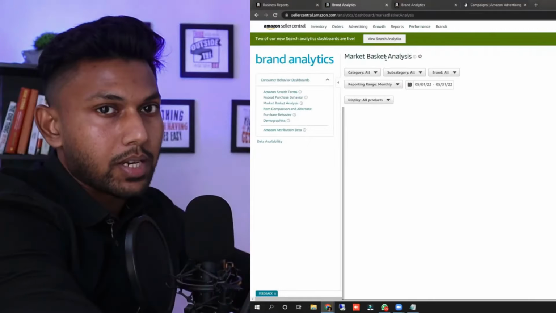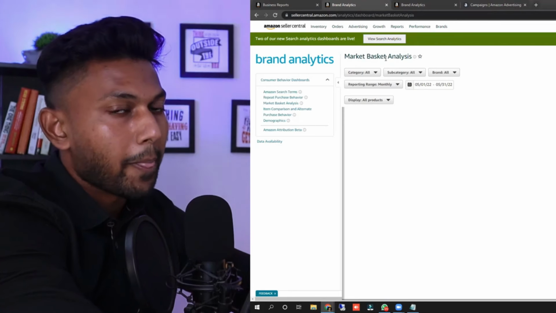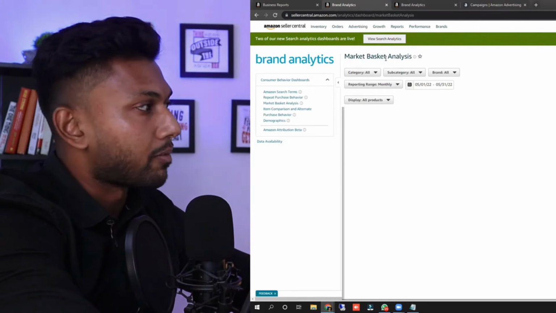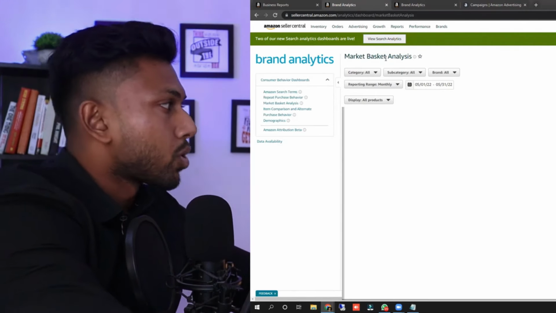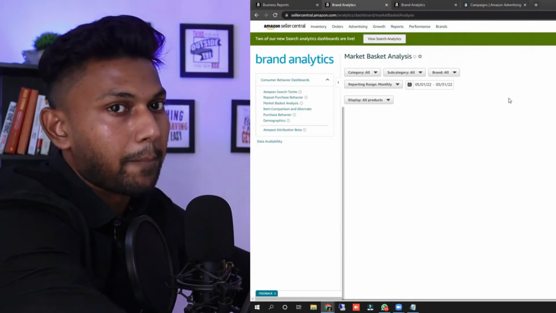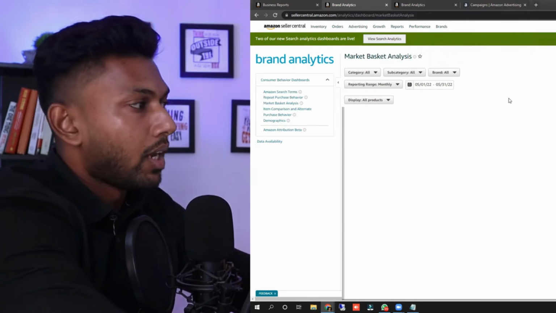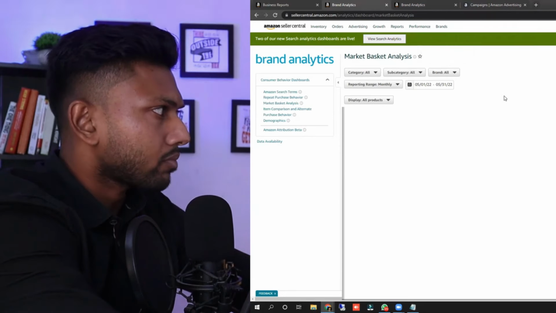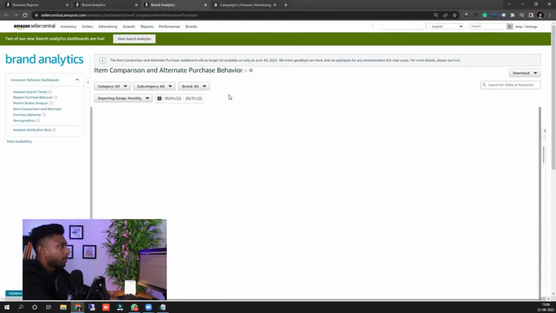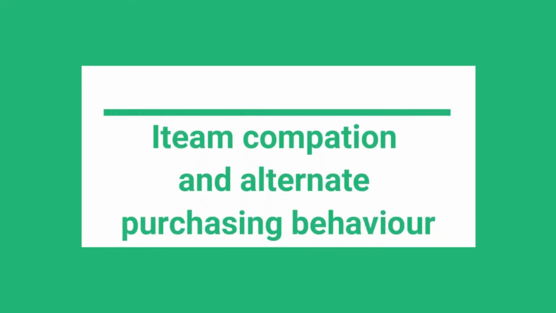Now that is necessary. If you see related products, those are the products you need to target, because you are losing a lot of market share there. So this report is very necessary if you want to go deep into branding and protection campaigns. Market basket analysis, then the remaining ones are item comparison and alternate purchase behavior.